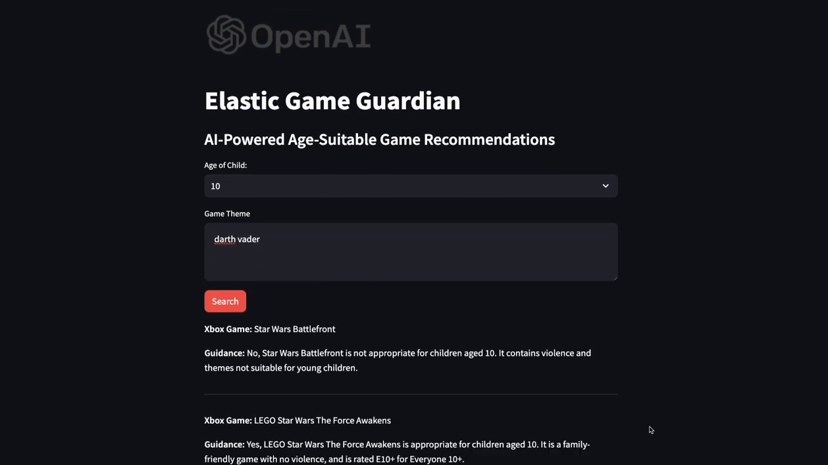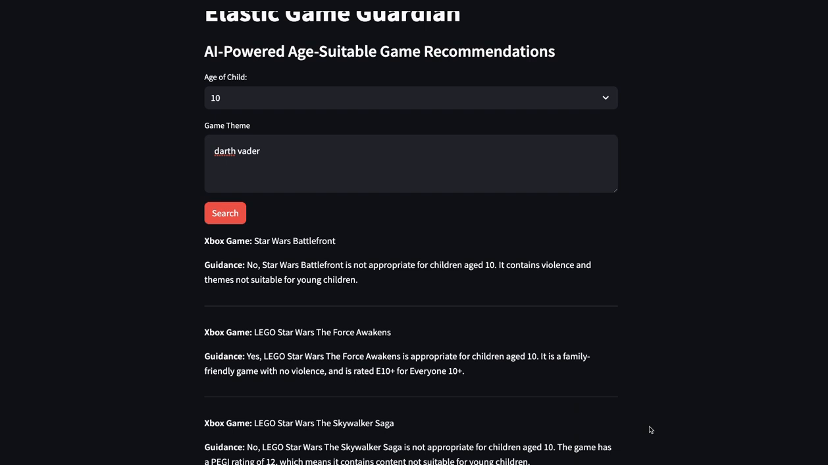And as you can see, we have some results. So the first result is Star Wars Battlefront, saying nope, it's not appropriate for the age of 10. Lego Star Wars The Force Awakens, that's yes. So as you can see, the games, the titles are stored in Elastic, but the guidance field was really enriched by Azure OpenAI or Generative AI to tell me whether the game is appropriate for my child.